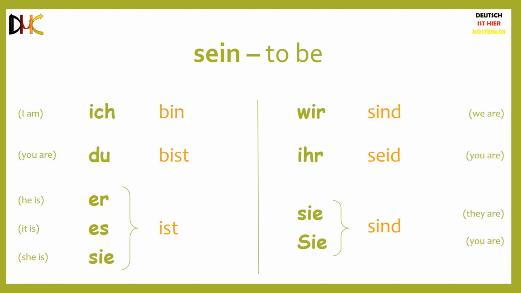Sie sind. As I said, sein is the most irregular. All the 6 conjugated forms are different from its infinitive form. Make sure you're perfect with this. Ich bin, du bist, sie ist, wir sind, ihr seid, sie sind.